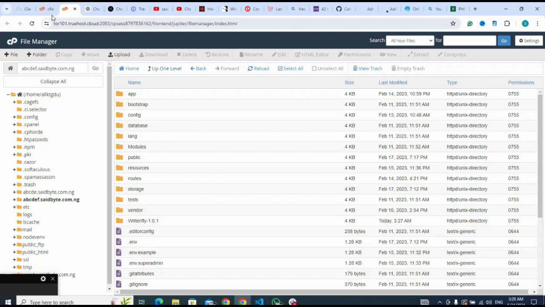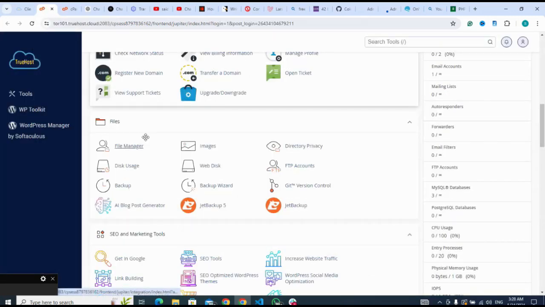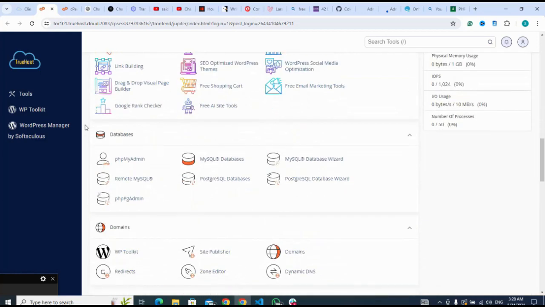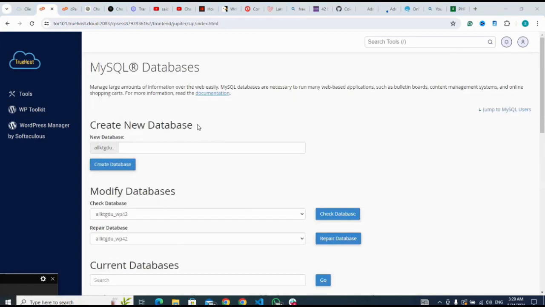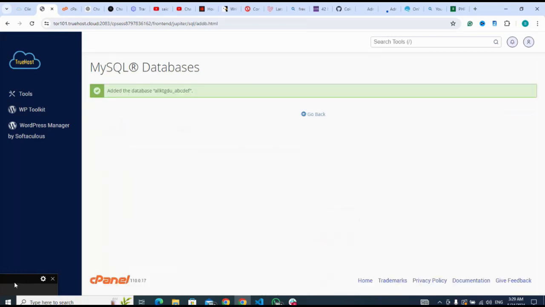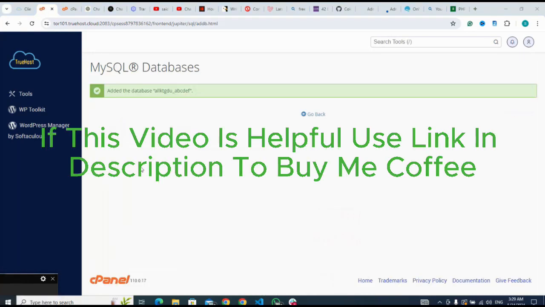Next, I go back to my cPanel, then to my database to create my database. So let me name my database as this. Then I click on create database. My database has been created successfully, so I click on go back.